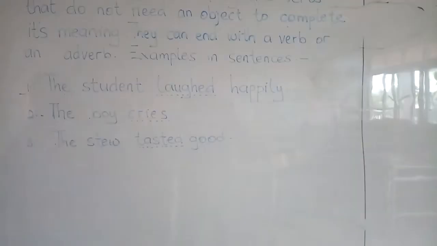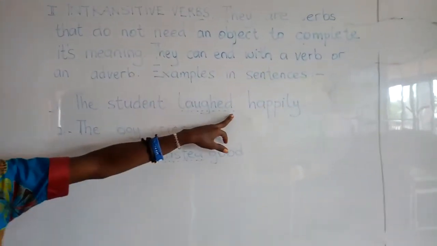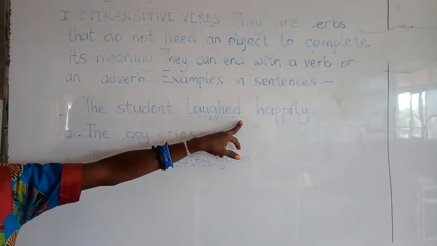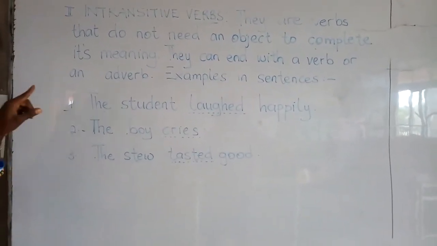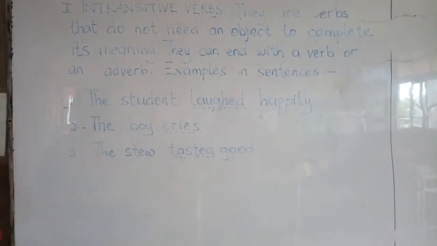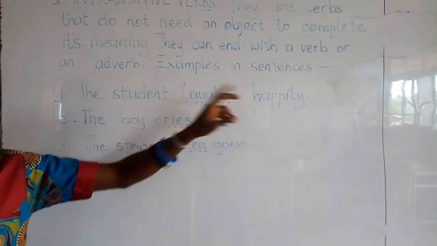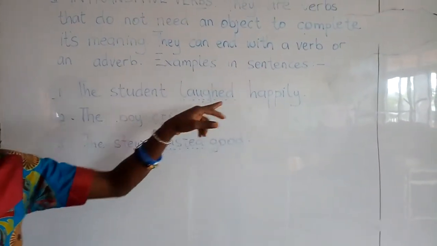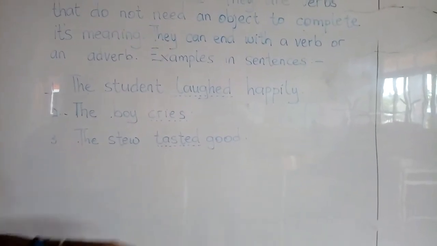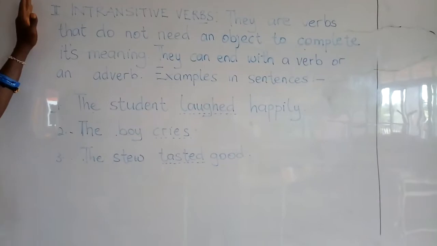We said objects are the sufferers, the things which suffer for the actions of the verb in sentences. But if you read the first sentence here, the student laughed happily, there is no sufferer. The sufferer should be a noun, but there is no noun to suffer for the verb. Therefore, this verb is classified under the intransitive verb.